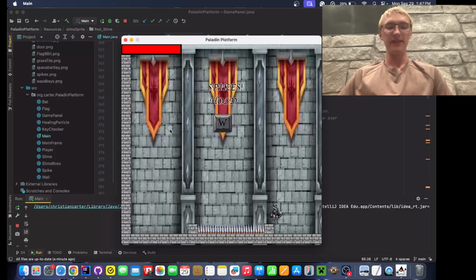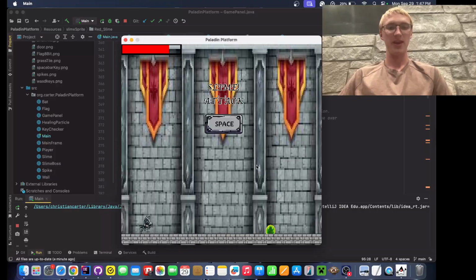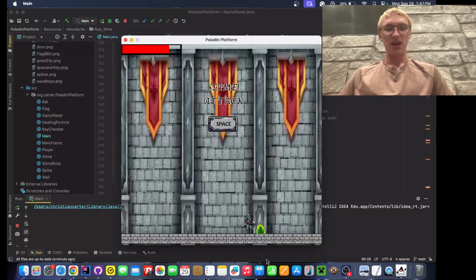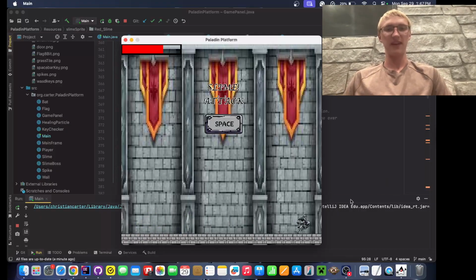We got some spikes here, which obviously hurt us, as you see our health bar going down. Then we got a slime, which of course hurts us. We have a nice hurt animation there, but we can also hit them. Slimes take 2 hits to kill, and then we got a nice death animation.